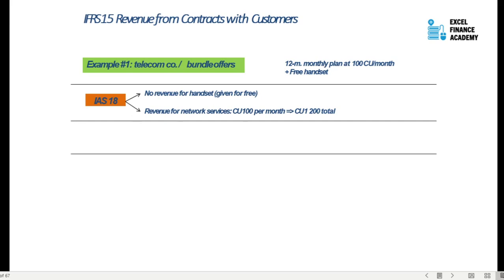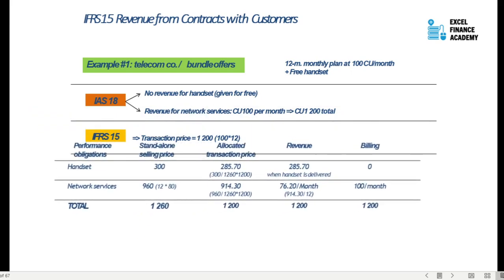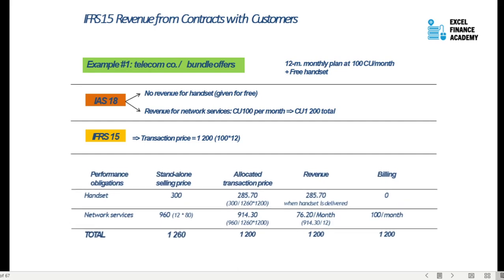If you look at the P&L in total, the revenue which is going to be recognized by IFRS 15 and IAS 18 is going to be the same. However, the segmentation of this will change. So how will that change? IFRS 15 will say, okay, the transaction price is correct, it is 1200, which is the same in both IAS 18 and IFRS 15. However, the allocation of this 1200 will change.